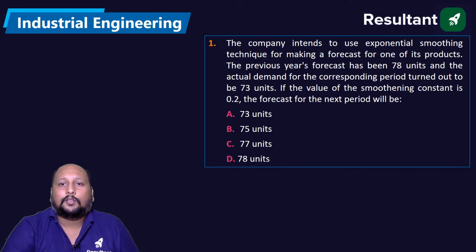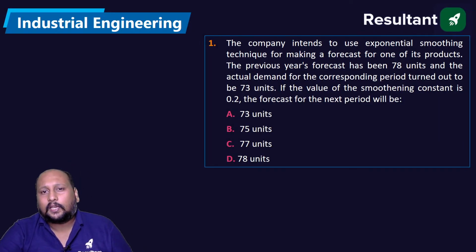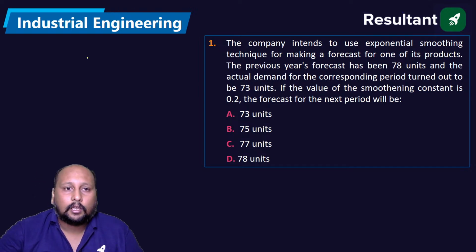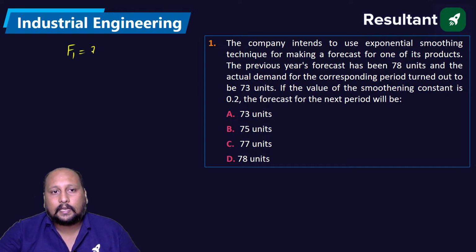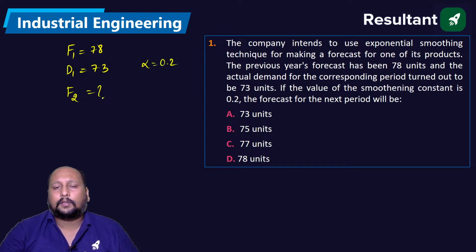Perfect. Right, so let's go with the first question on the screen. So first question from industrial engineering for RRB JE. Here we go from forecasting topic. A company intends to use exponential smoothing technique for making a forecast of one of its product. The previous year's forecast has been 78 and actual demand was 73. So we can say F1 was 78 and D1 was 73. They're asking you what is the value of forecast for the next period if the alpha value is equal to 0.2. Very easy question from exponential smoothing.